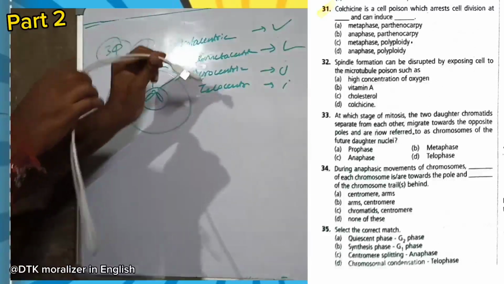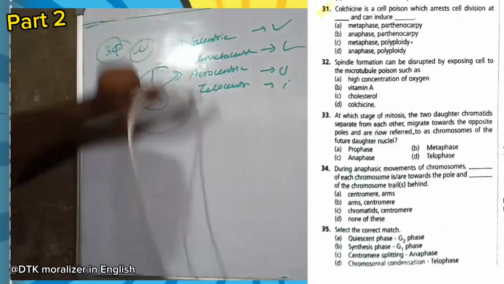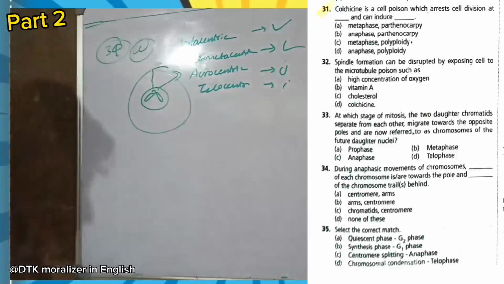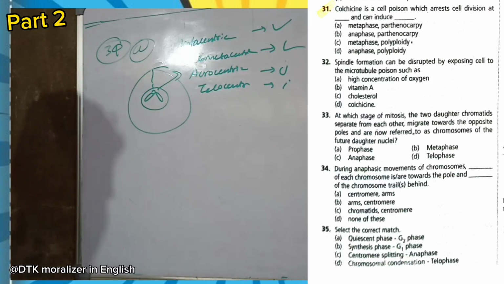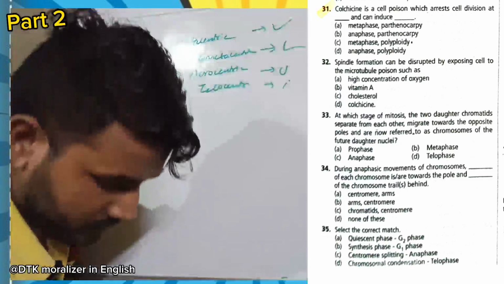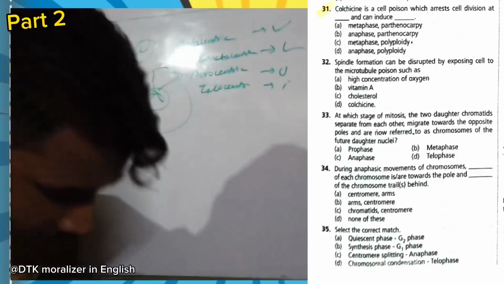As you get close to this, you can find an I shape, like one bundle, just like that. I hope you understand. Let's get into the next question.